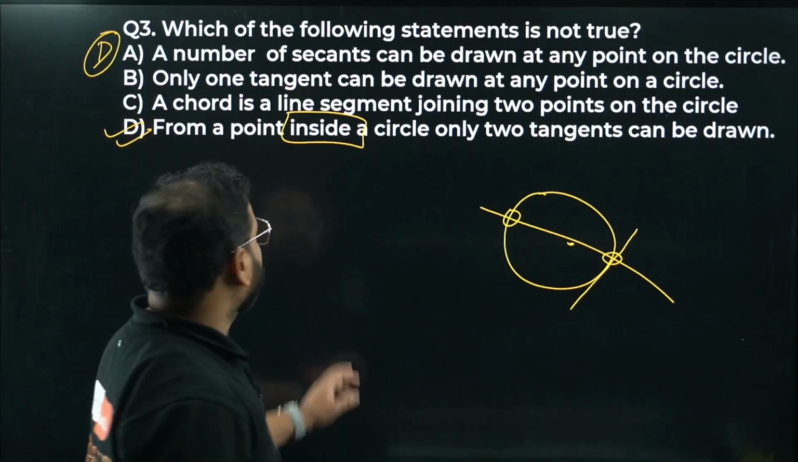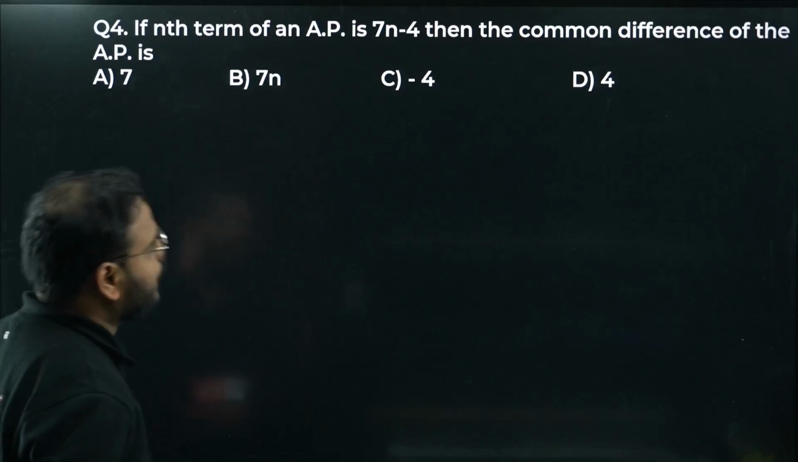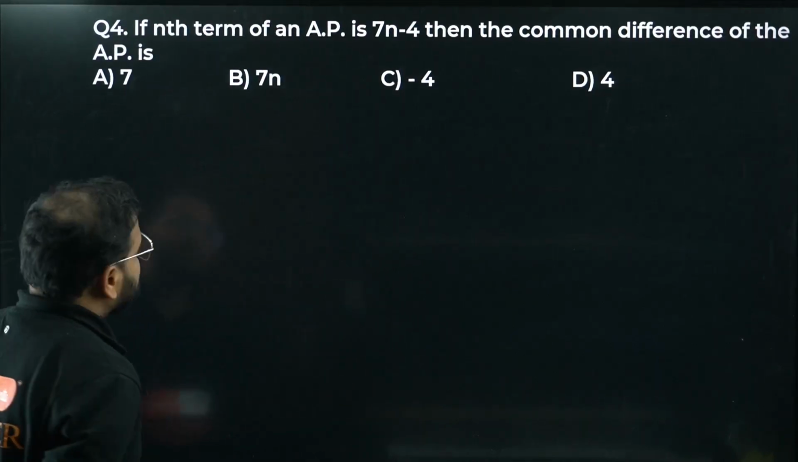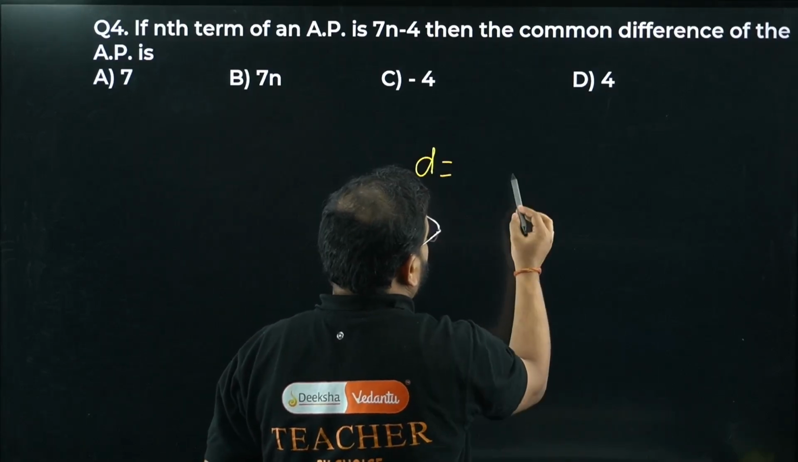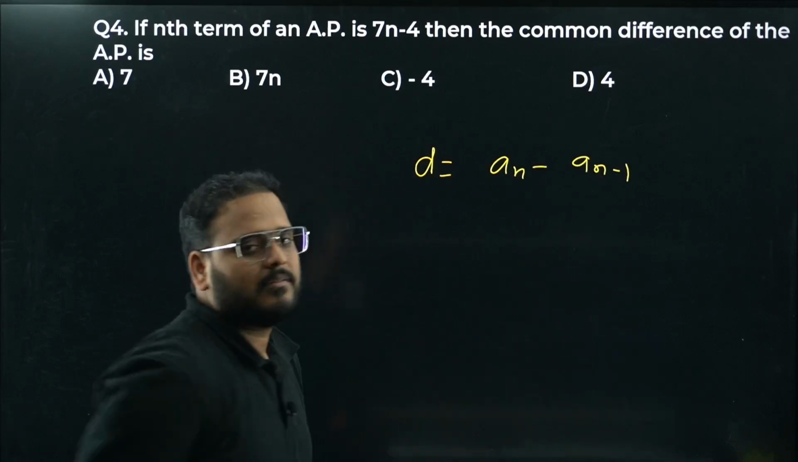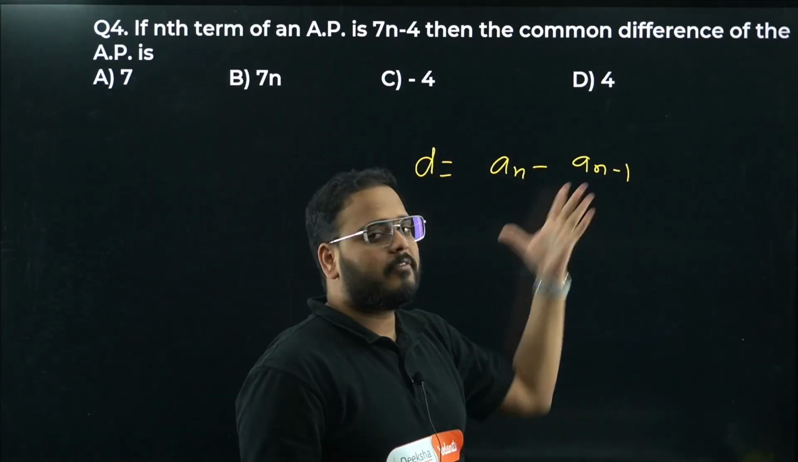Okay, so moving on to question number 4. If the nth term of an AP is 7n minus 4, then the common difference of the AP is, okay, we can find it two ways. We can find the common difference as nth term minus the previous term. If this is the nth term, let's say this is the 6th term, what is this term? 5th term, right?